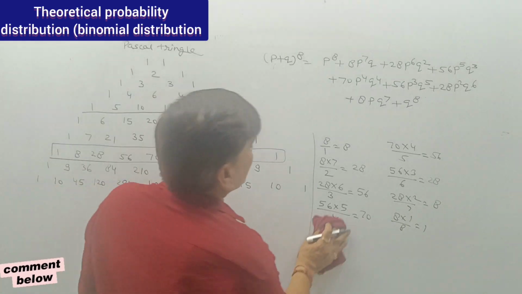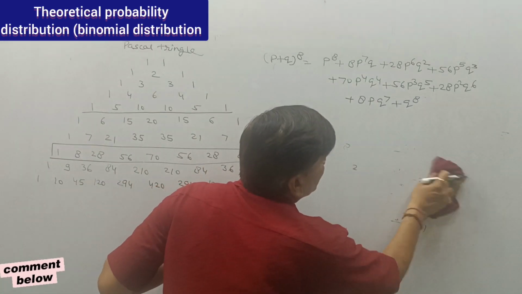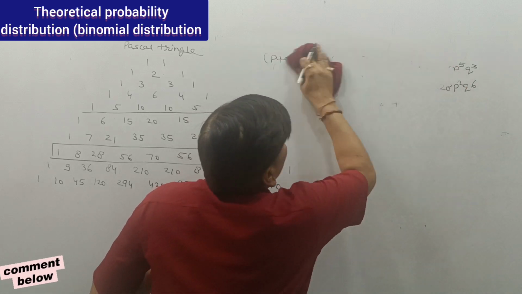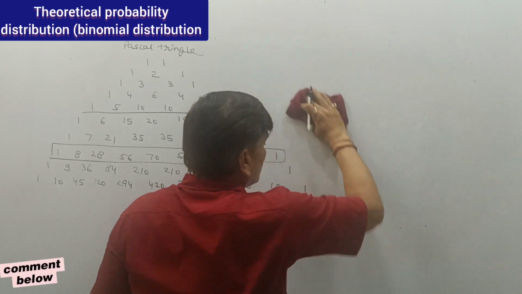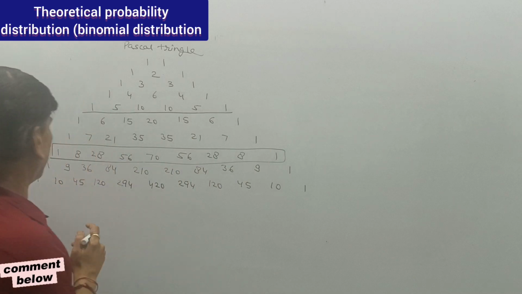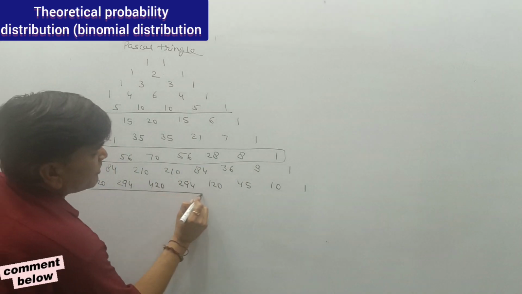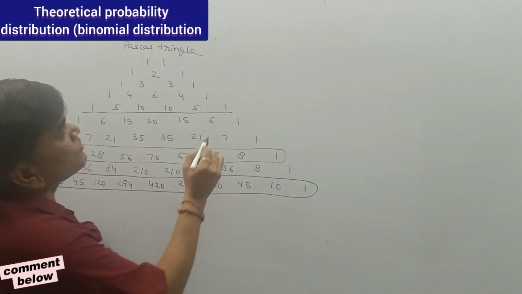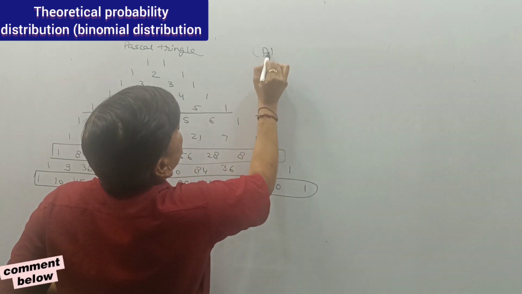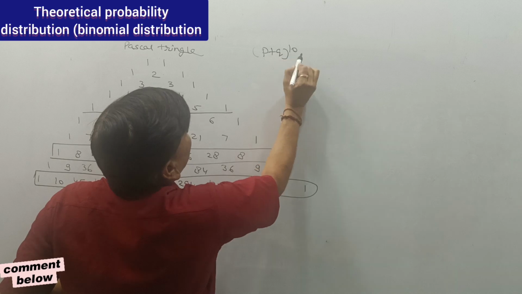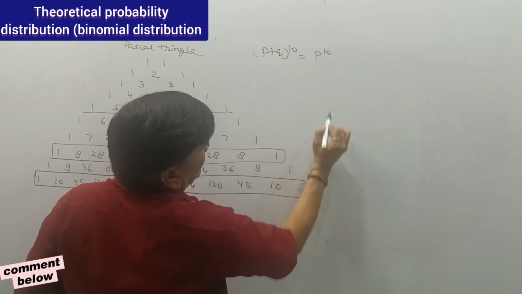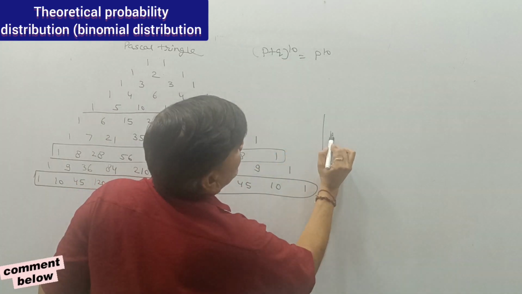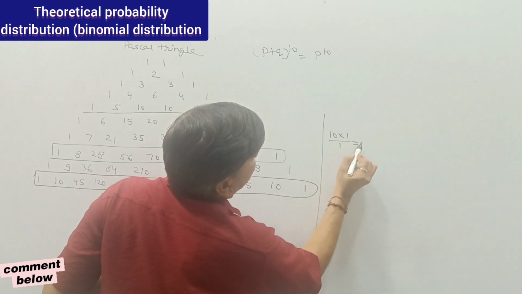Last one we are having. So it's very important. Binomial expansion is very important. So many times I am teaching this. Now we are coming to this. Suppose we are given P plus Q raised to power 10. So the very first is P raised to power 10. So 10 multiplied by 1 divided by 1, that is 10.